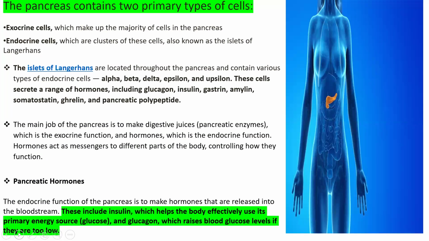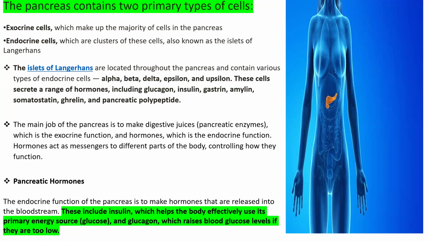The pancreas contains two primary types of cells: exocrine cells, which secrete different types of digestive juices and enzymes, and endocrine cells, which are clusters of cells called the islets of Langerhans.